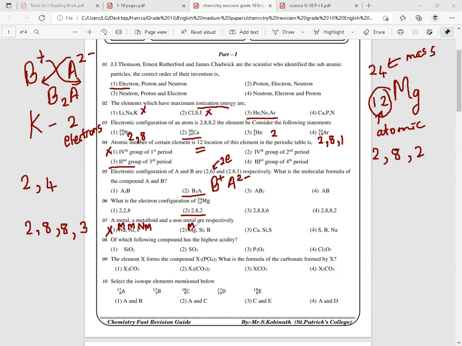Magnesium. Yes, magnesium is a metal. Silicon. Silicon is a metalloid.